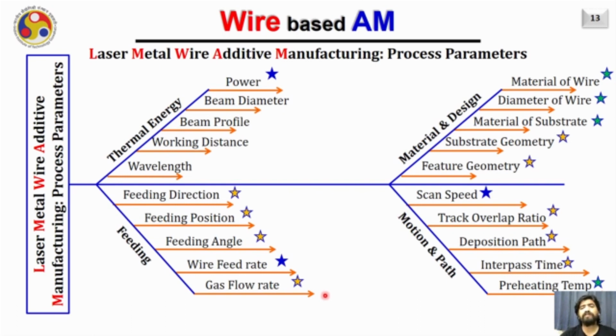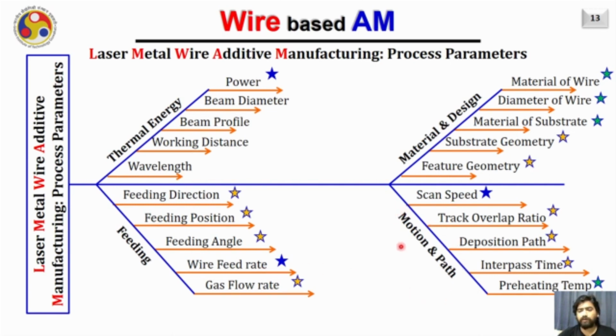Usually the process parameter which is changed very often, or which is in the hand of the user very often, is the wire feed rate. If the wire feed rate is low or high, definitely it is going to affect our process.